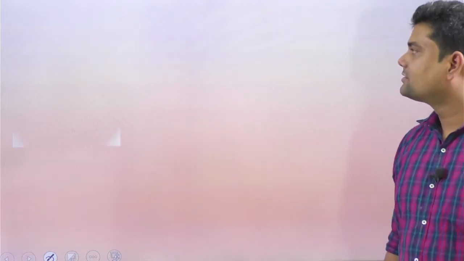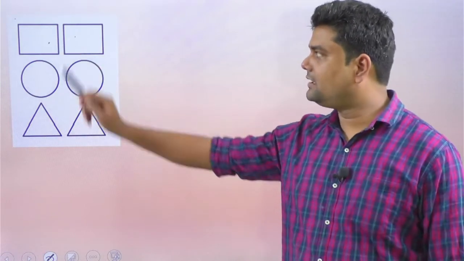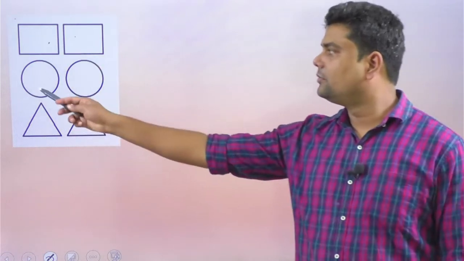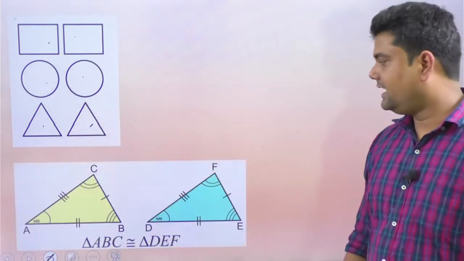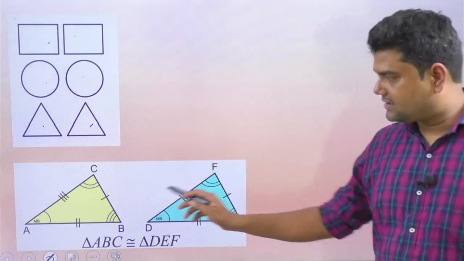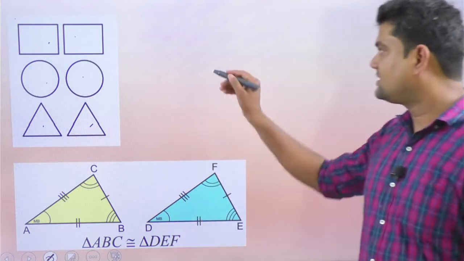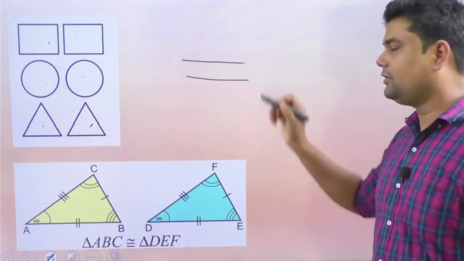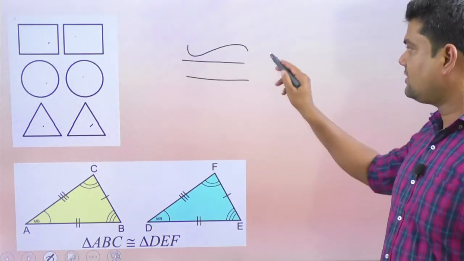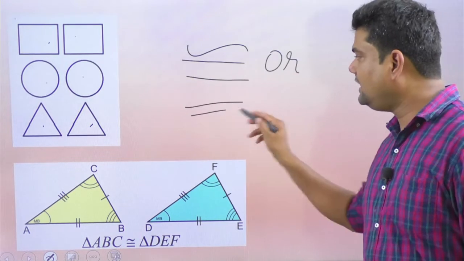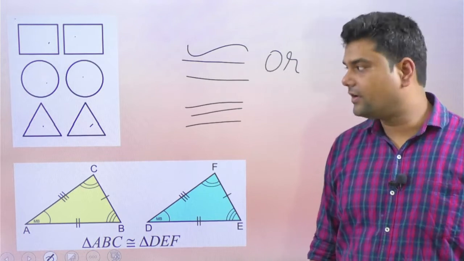Okay. So here you can see some similar figures. Both are similar, both are congruent. Same here. Next, here also you can see that triangles ABC and DEF are congruent. So the symbol of congruent is equal to, meaning all the sides are equal and they look alike, similar. Or sometimes we use three equal to signs. Okay. So that is how we can relate congruency.